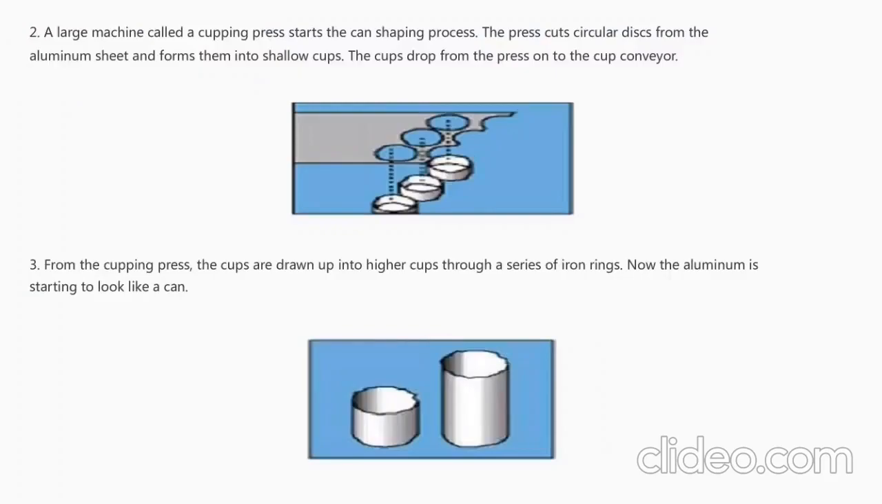In the next process, a large machine called a cupping press starts the can shaping process. The press cuts circular discs from the aluminum sheets and forms them into shallow cups. Then the cups drop from the press onto the cup conveyor. In the next process, the cups are drawn up into taller cups through a series of iron rings, and now the aluminum is starting to look like a can.